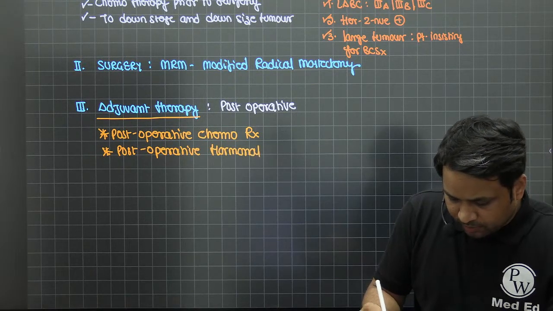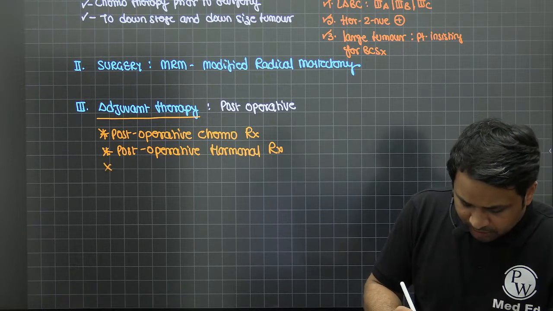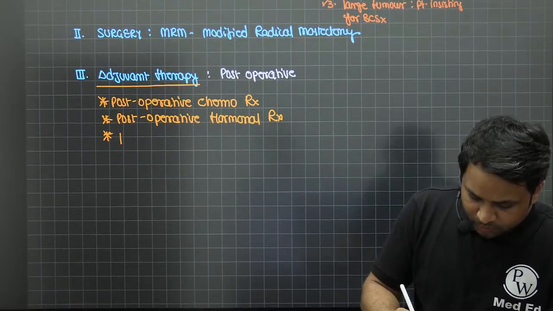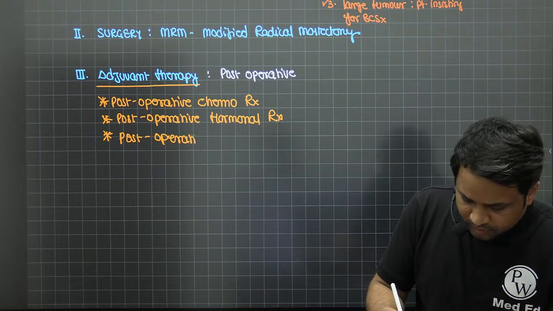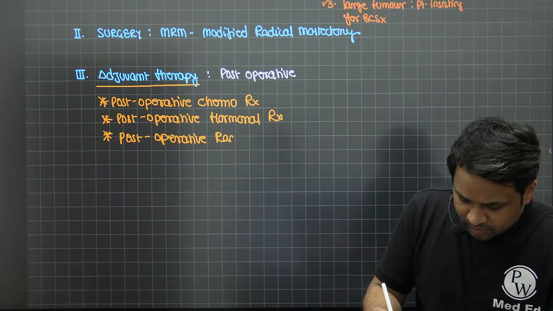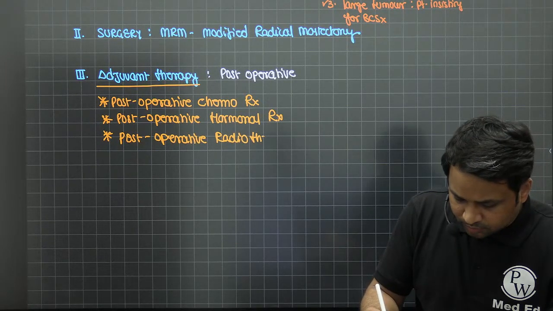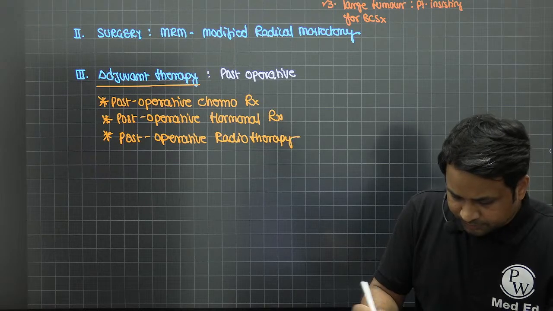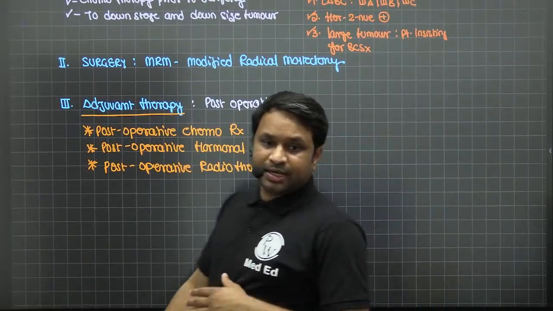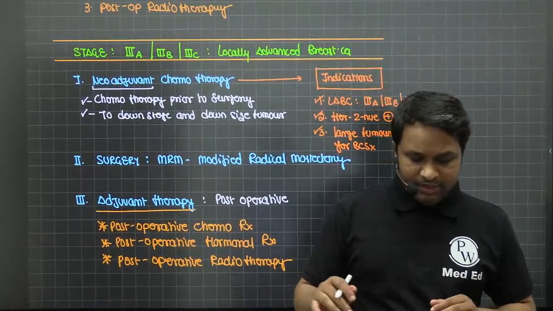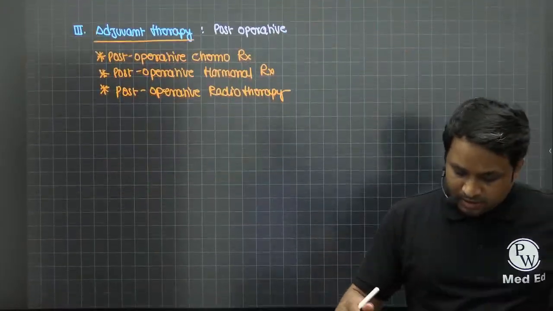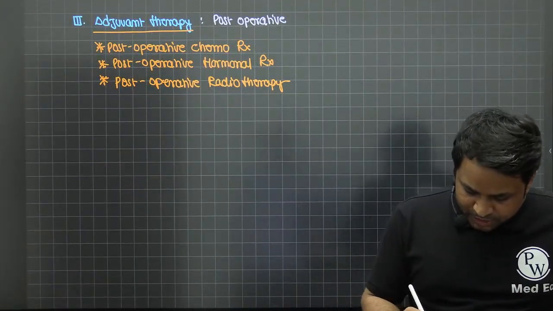We'll talk about the post-operative hormonal therapy, and then you can also give a post-operative radiotherapy, right? So these are the various components that you can do as an adjuvant therapy, right? So this was stage 3A, 3B, 3C. The last one that you have is for stage 4.